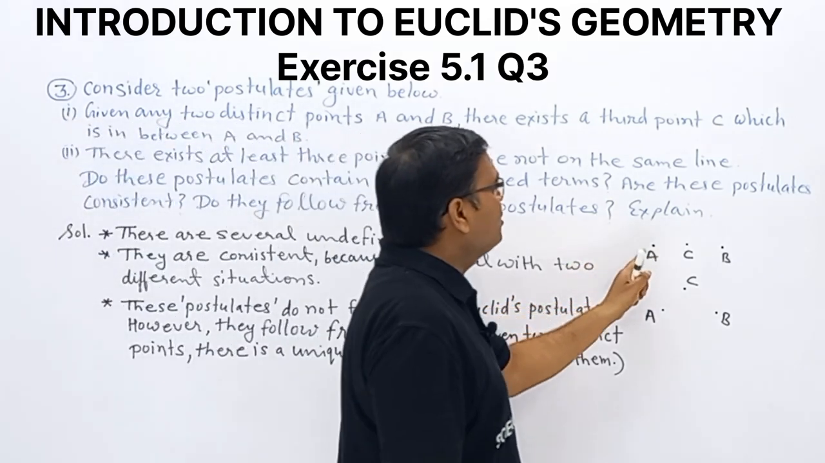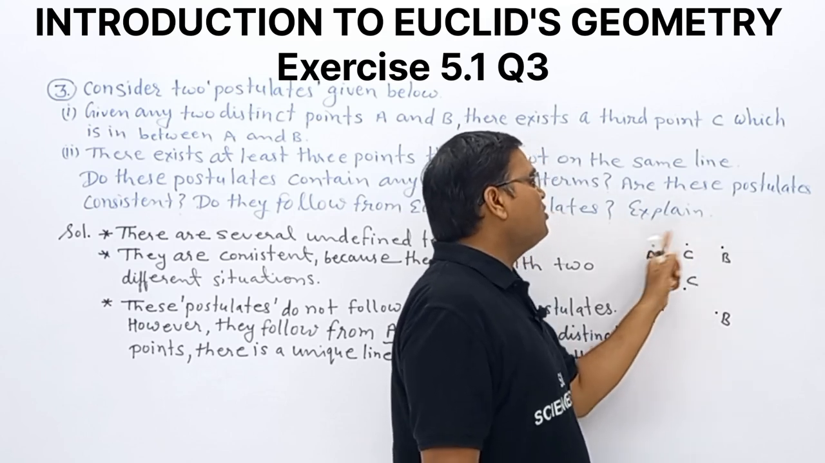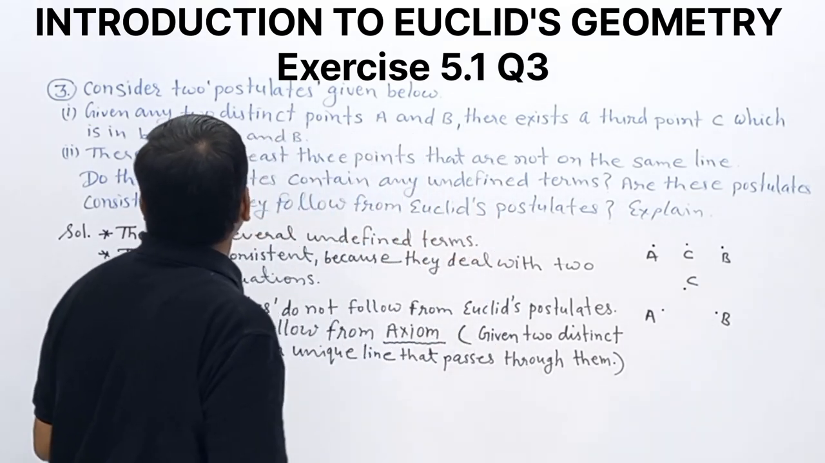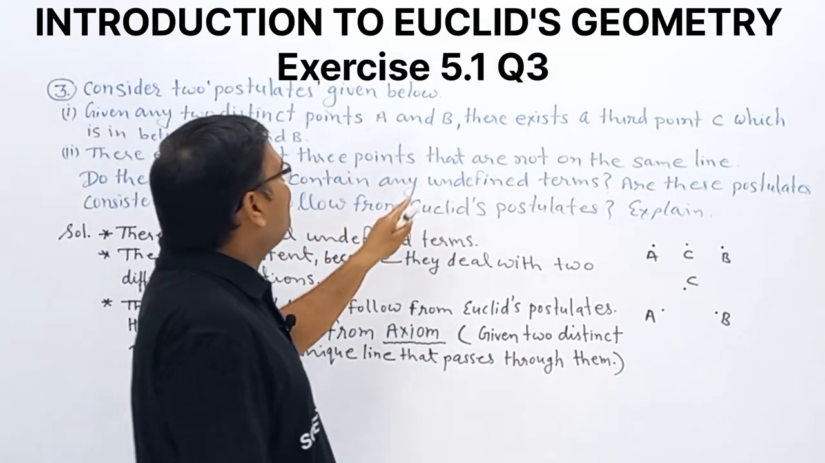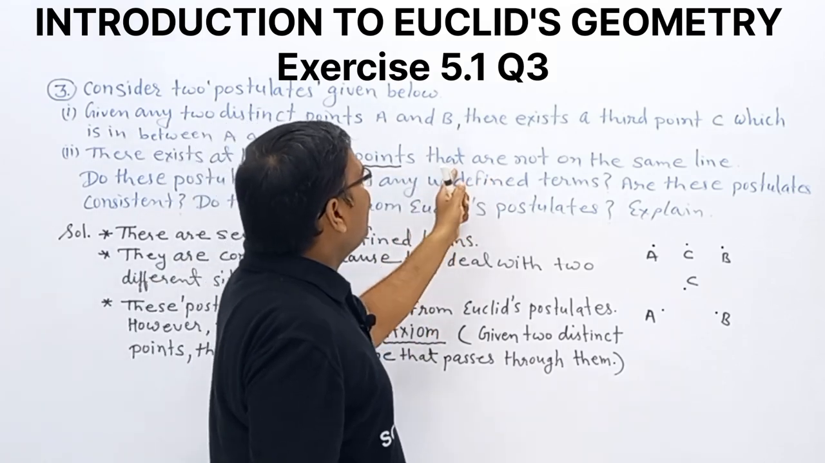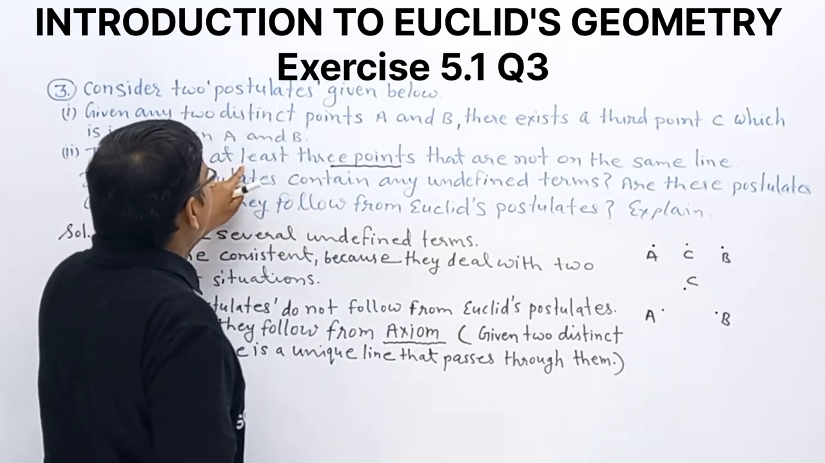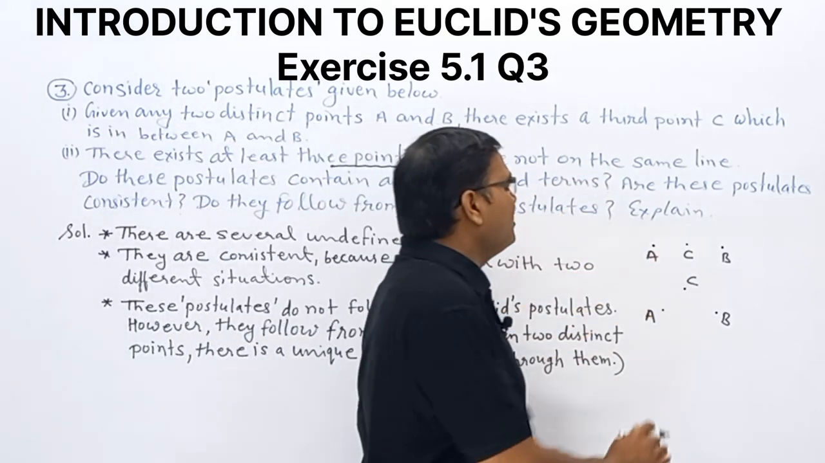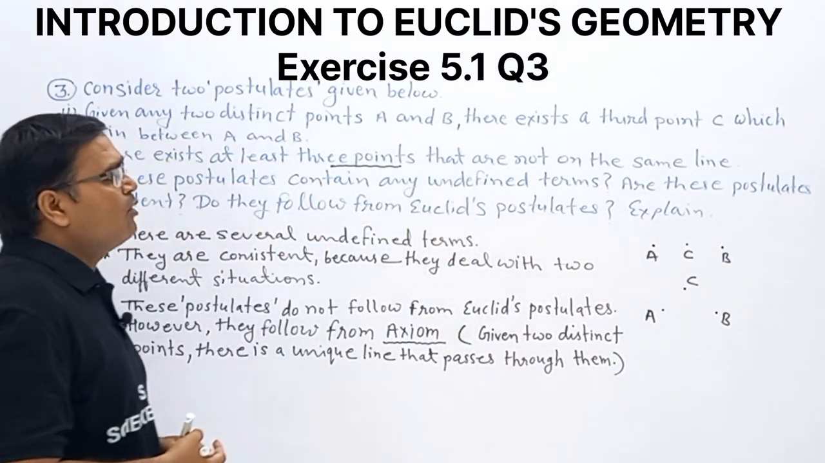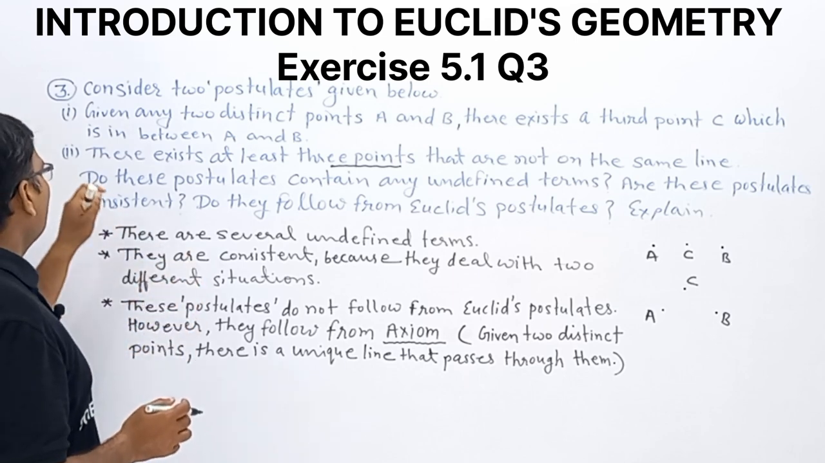The first one is saying we have 2 distinct points, and in between these 2 points, one point is there. But in the second one, we have at least 3 points, and these points are not on the same line. Clear? Now, what do we want to find in this question? We understand well what we are given.